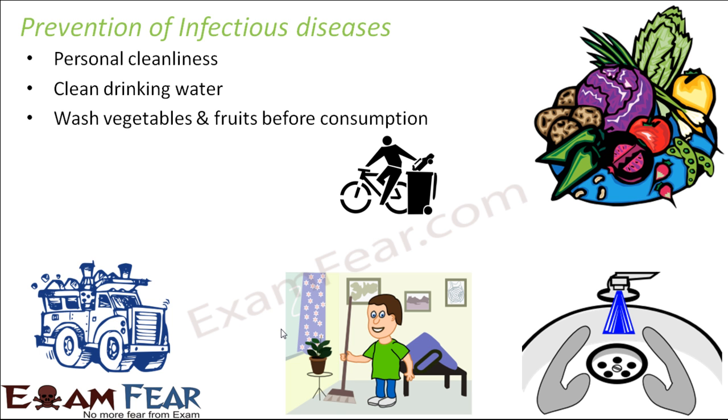Wash vegetables and fruits before consumption. Again, contaminated food materials cause diseases like typhoid, cholera. Proper disposal of excreta, because if the excreta is not disposed of properly, there are many transmitting agents which can actually carry germs from one person to another person. In excreta there might be many microorganisms. There can be many harmful microorganisms or pathogens present in the excreta.